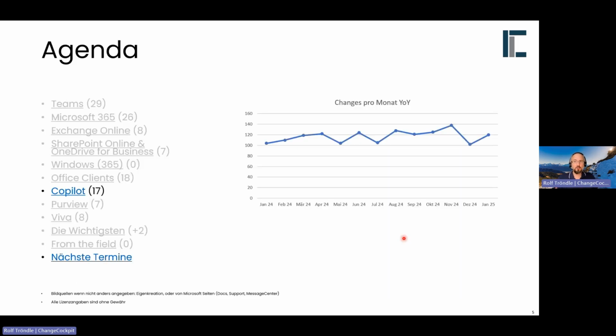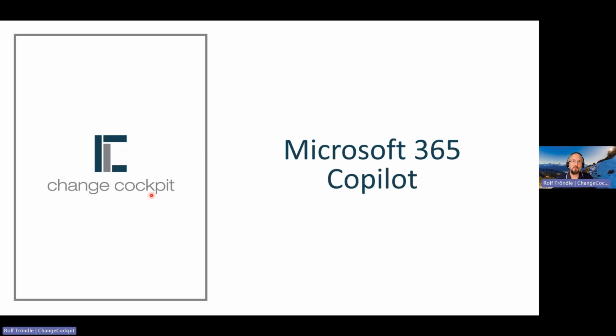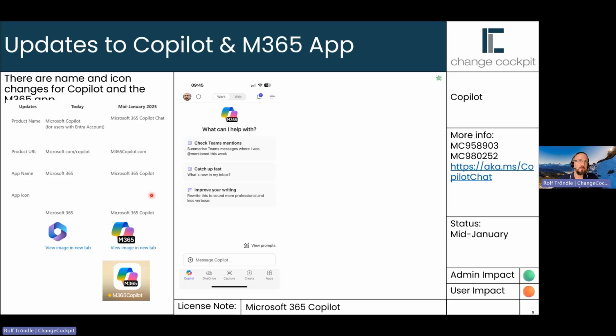Then this month in the full ChangeCockpit edition, there will be 120 changes announced. And now for this Copilot edition, we are talking about 17 changes, which are rolling out this and the following month regarding all Copilot features. So let's start with Microsoft 365 Copilot for January 2025.